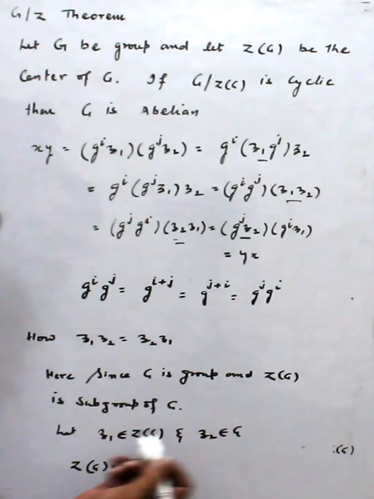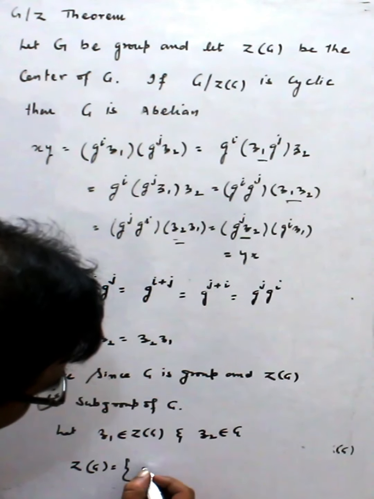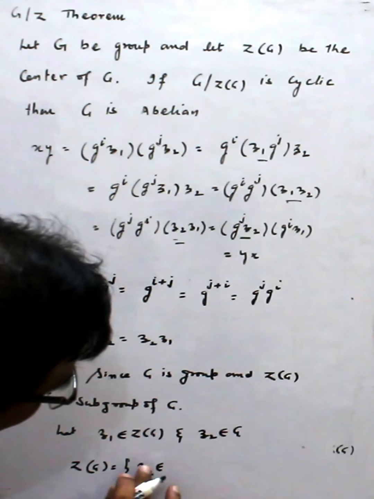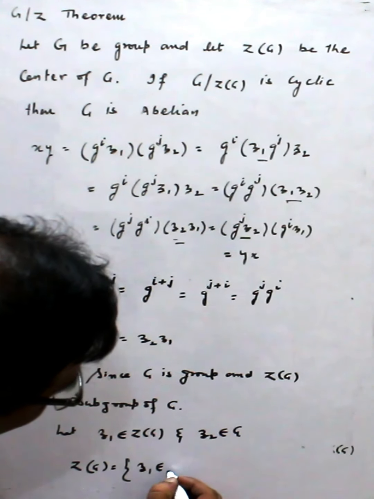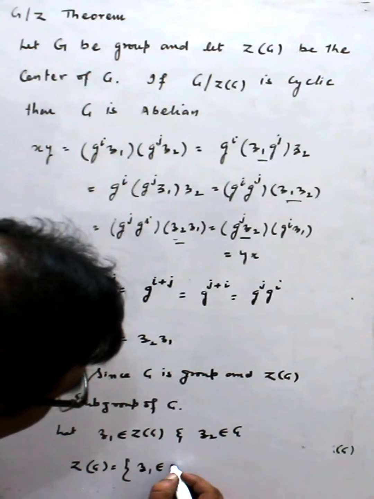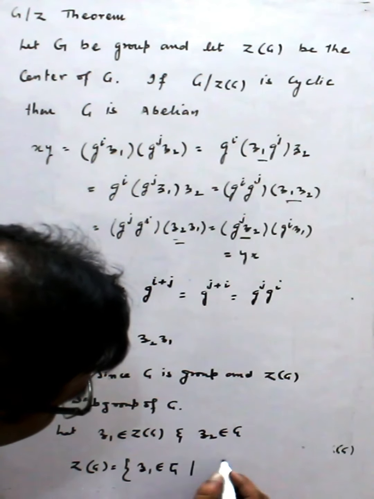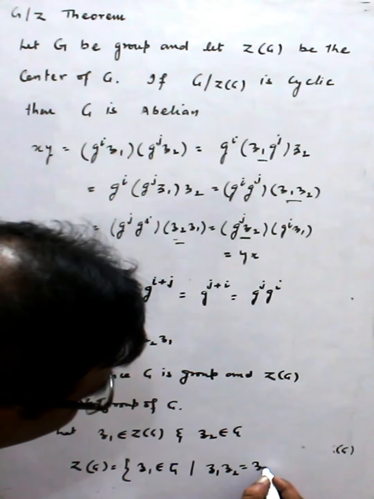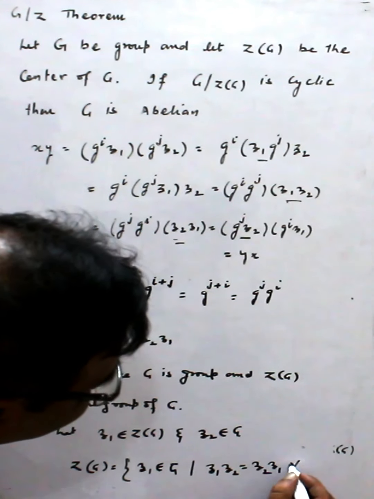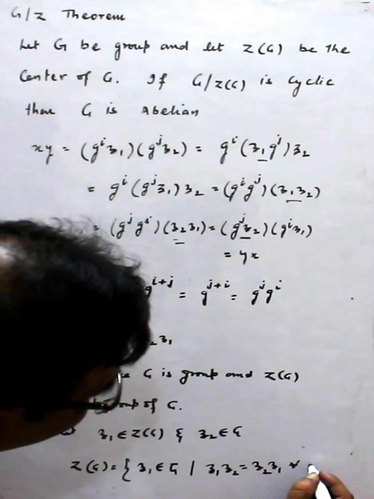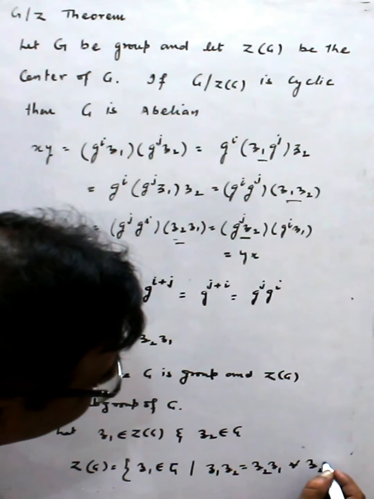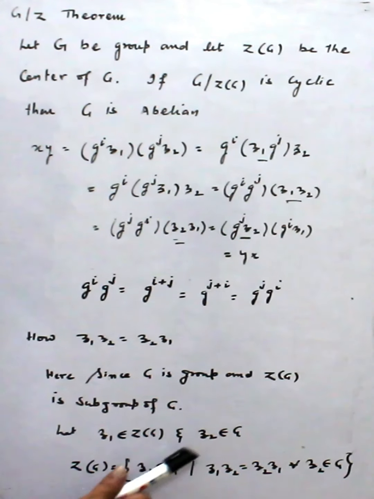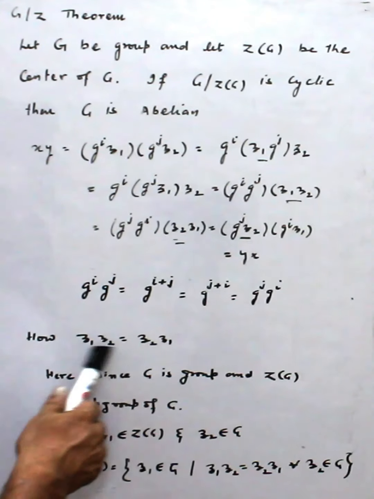Z(G) is those elements z1 belonging to G such that z1 z2 equals z2 z1 for all z2 belonging to G. This is the definition of center. Using this definition, I can write this.